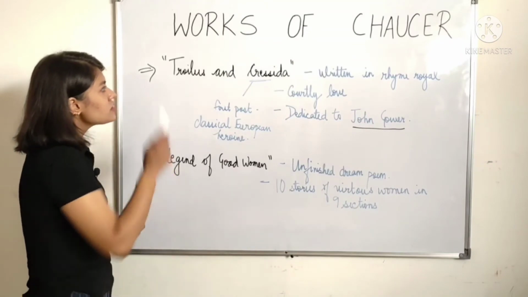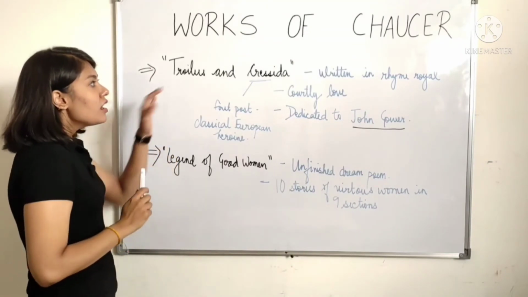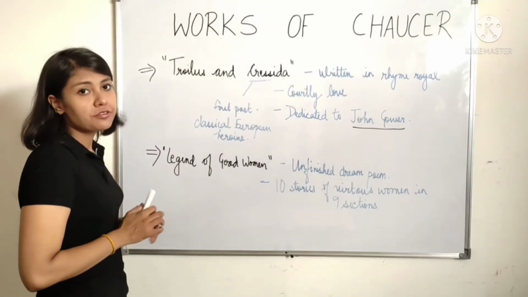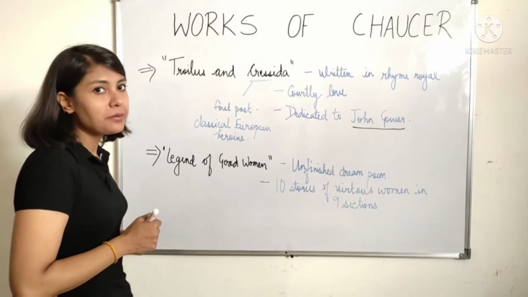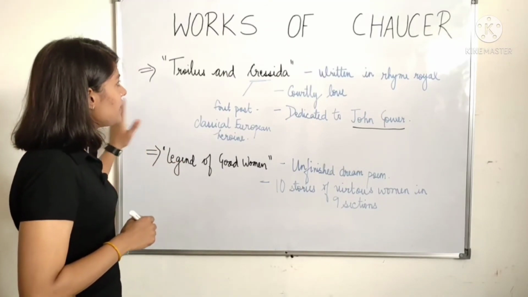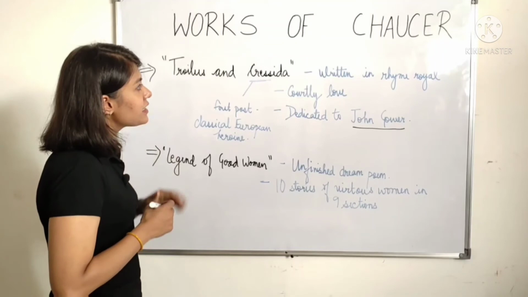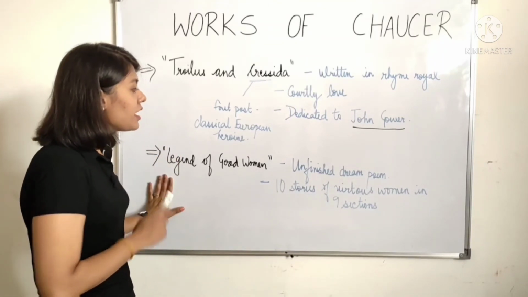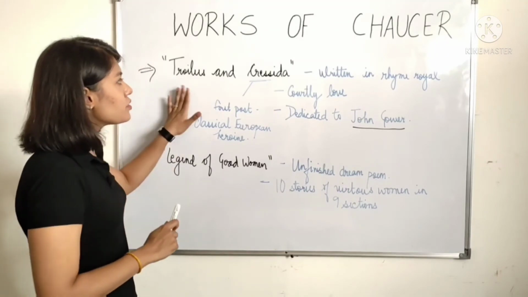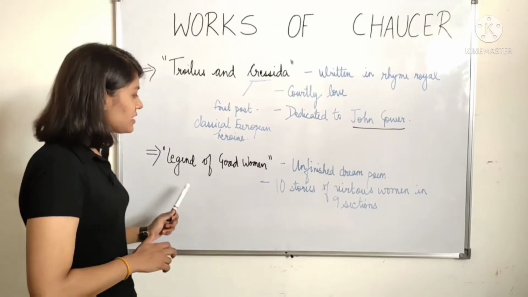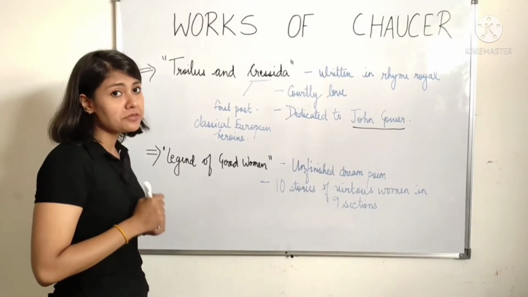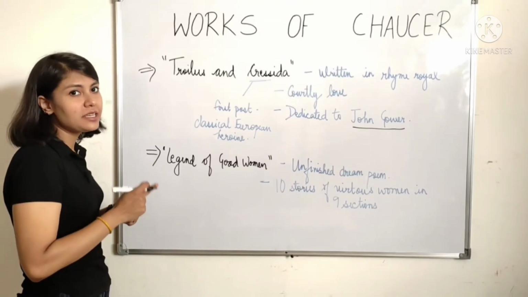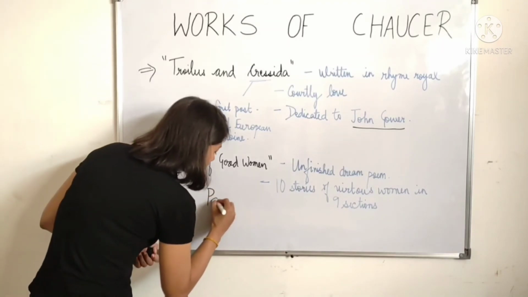What happened was, in Troilus and Cressida, Chaucer talked about Cressida as an unfaithful woman because she ends up with Diomed, but later, because he was feeling guilty, he wrote Legend of Good Women in retraction of what he was saying in the previous one, because in this work he talks about the virtues of women. So when a writer retracts what he has said in a previous work, it's called a palinode.